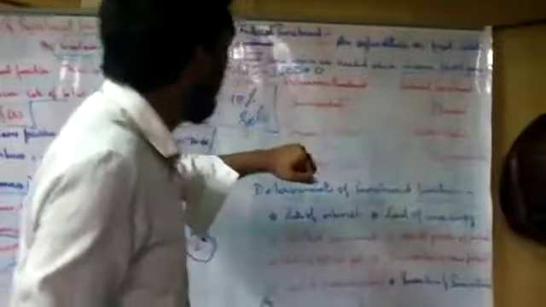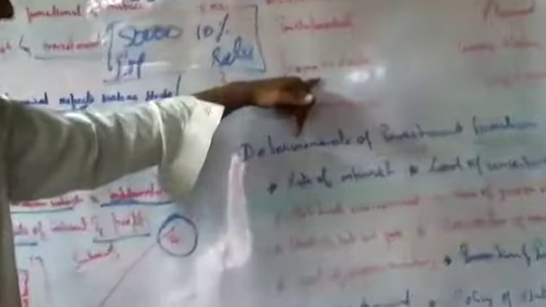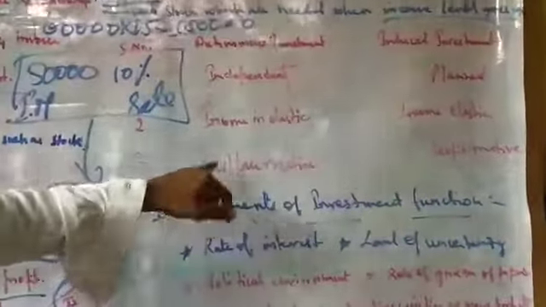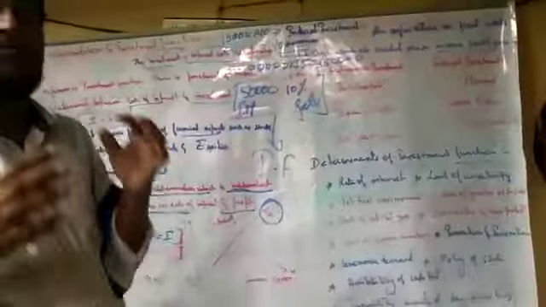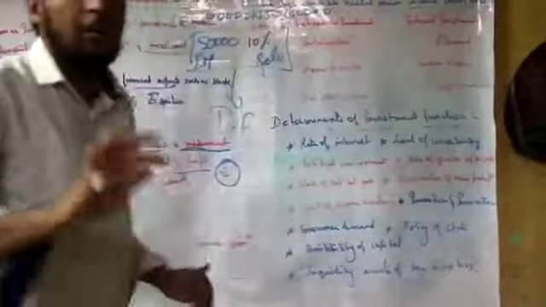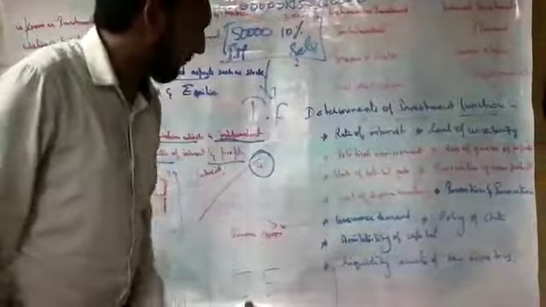Next, autonomous investment: here income is inelastic, there income is elastic. Okay. Last, welfare motive. Autonomous investment is all about welfare motive. The government will adopt autonomous investment because they want to help the community, the people living in the society. But induced investment is all about profit motive. Okay.